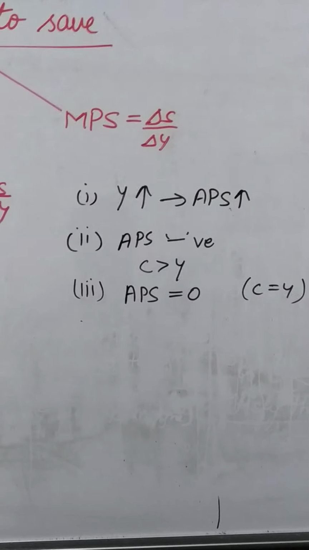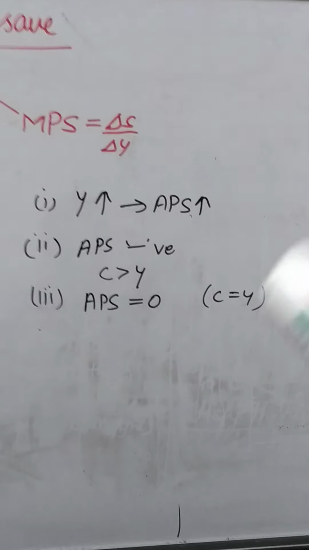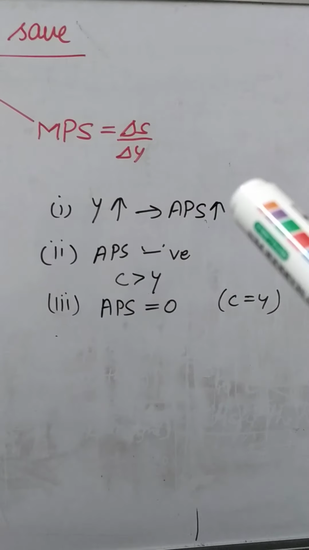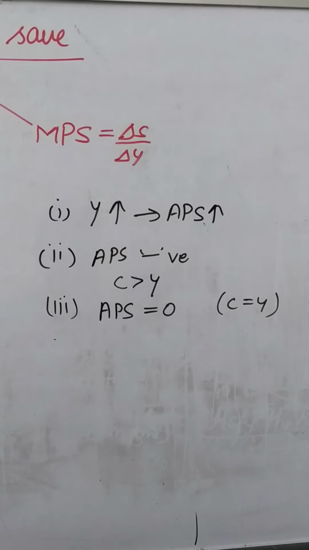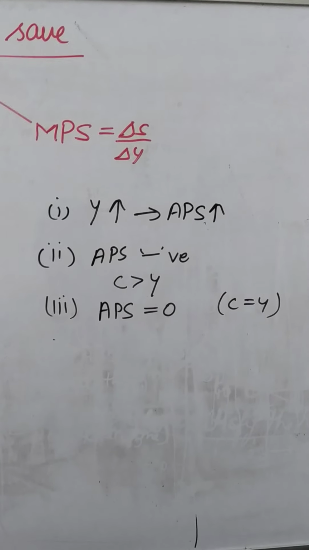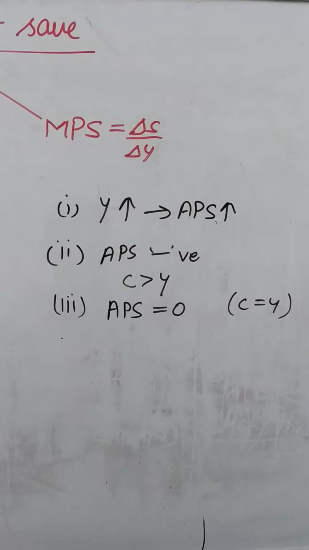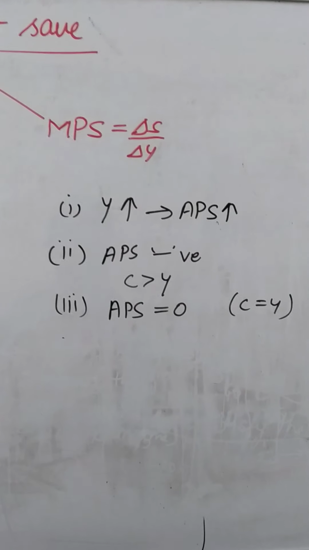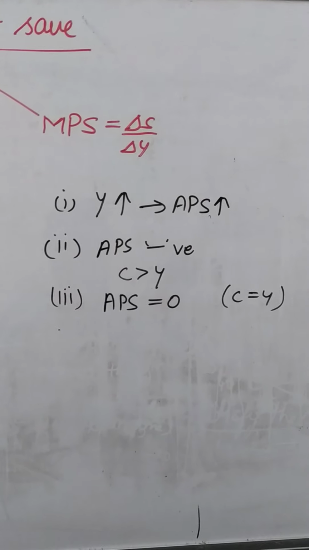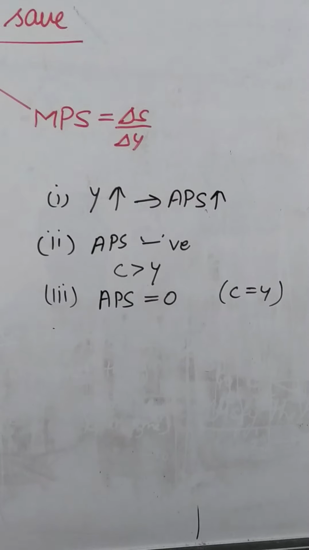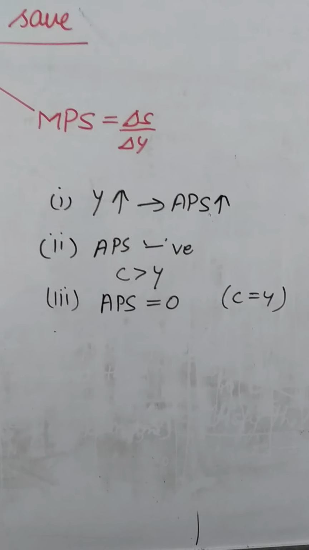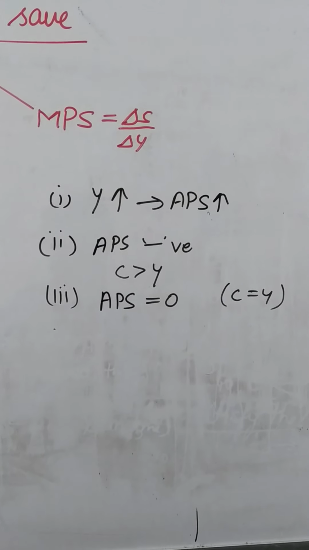Now come to the features of the APS. First of all, as income increases, APS also rises. Obviously, when your income increases, your consumption lags behind and we will start saving some amount of money. So income increases, APS will increase. As I said, saving is a positive function of income. If income increases, savings increase.